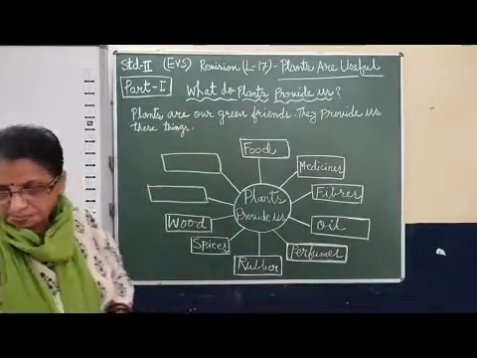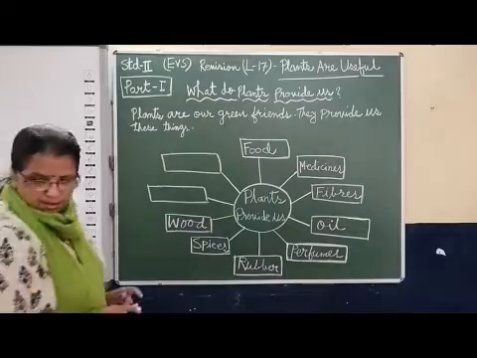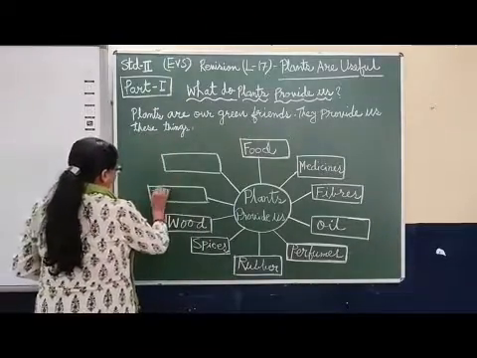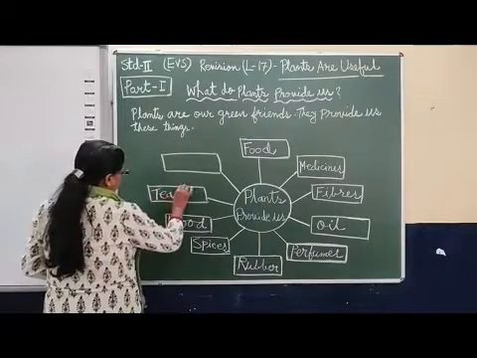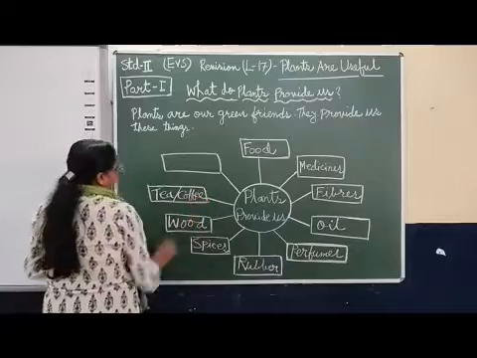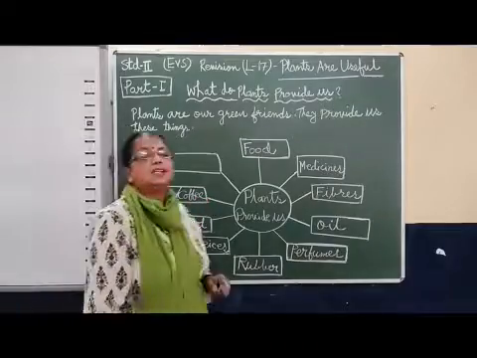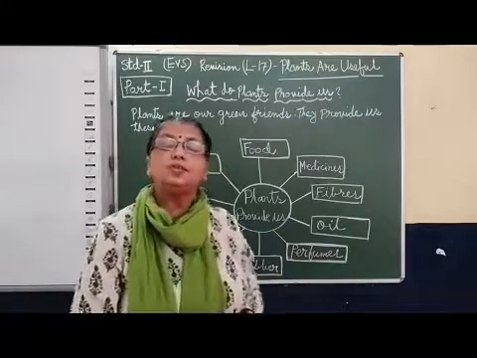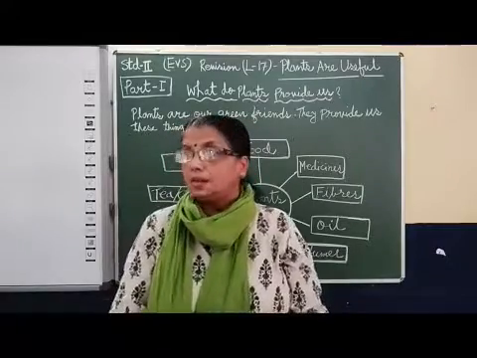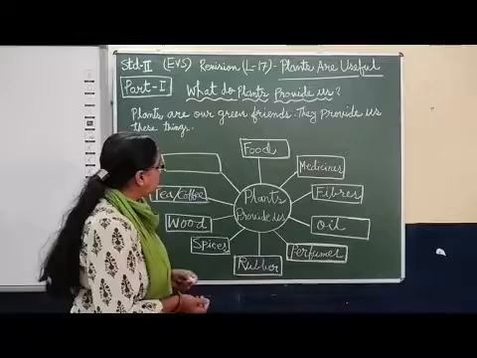Then along with that, we can write here tea, coffee. Your parents and elders are drinking tea, coffee. That also we get from plants. Not only that, paper, you can write paper.